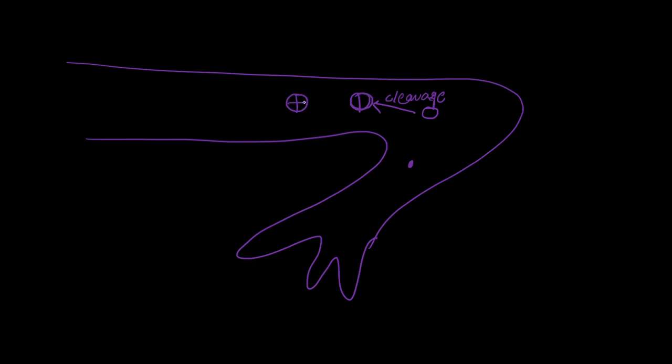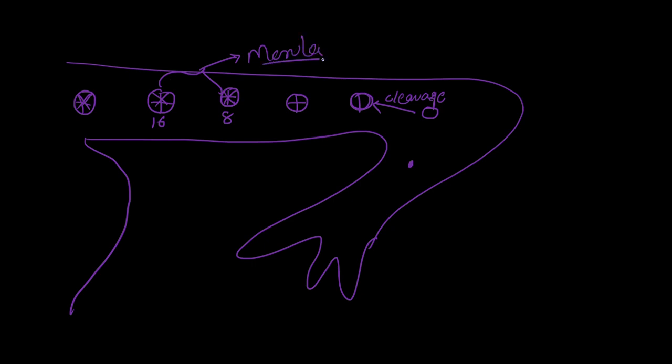So, this is 2 cell. Then we have 4 cell. Then we have 8 cell. Let me draw 8 cell. And then we have 16 cell, and then we have 32 cell, and then you have the uterus over here. So this 8 to 16 cell stage, we call it morula. Cells are tightly packed, which gives you a mulberry-like appearance. Now, can you see over here, have I increased the size of the cell? No, I haven't increased the size of the cell. Only the number of cells is increasing. So, we call it morula. Now, do we have any cavity till now? No, we do not have any cavity. Cells are compactly packed. So, these are 32.